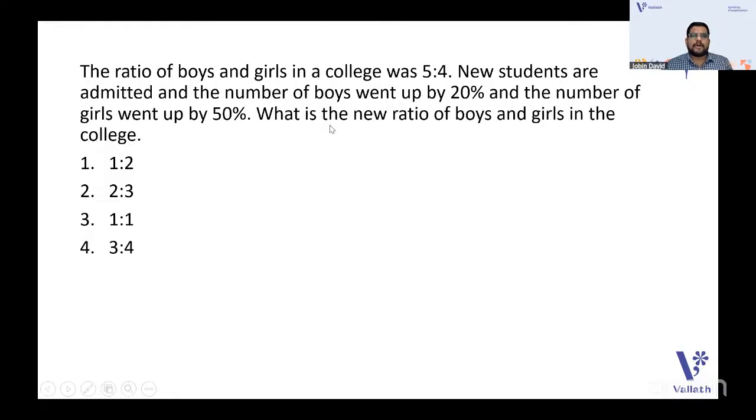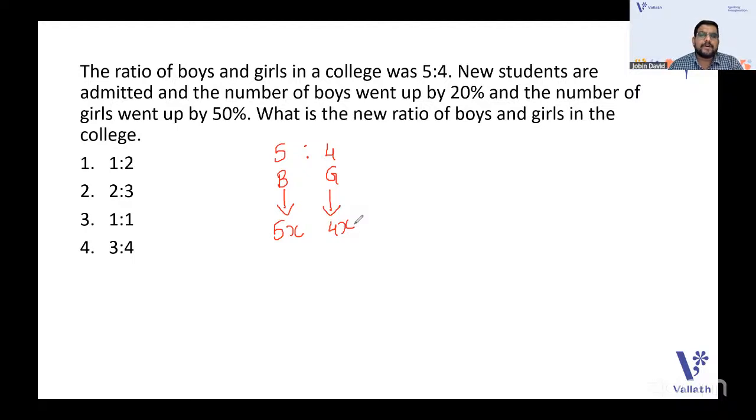The ratio of boys and girls in the college was 5:4. New students are admitted and the number of boys went up by 20% and the number of girls went up by 50%. What is the new ratio of boys and girls in the college? So I told you, 5:4 is given. What you can associate whenever there is a ratio given. So here we have this is boys and this is girls. So boys can be associated to 5x. Girls can be associated to 4x because there is a common quantity x you can associate with.